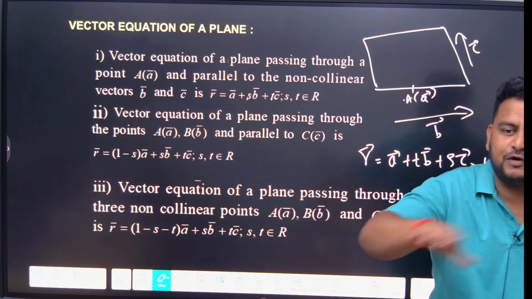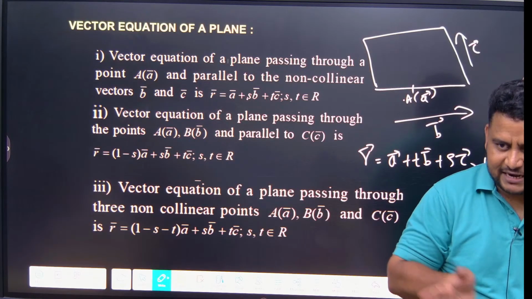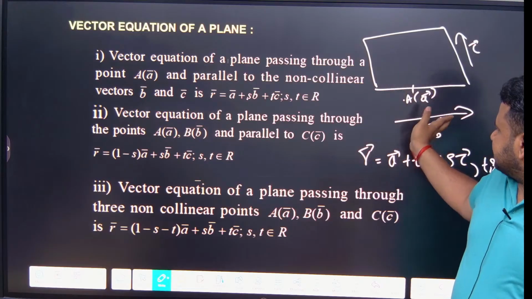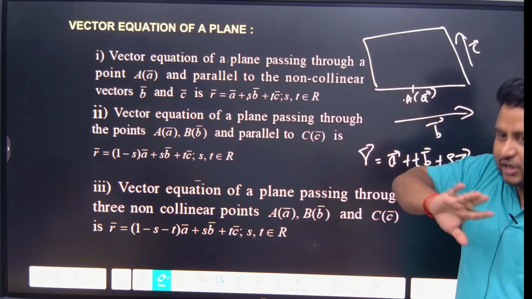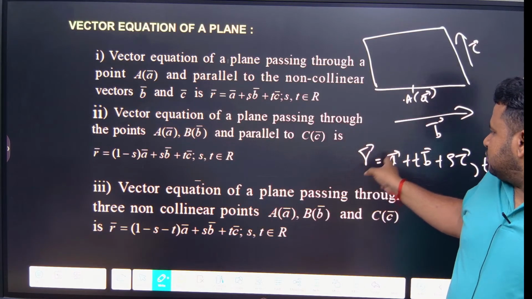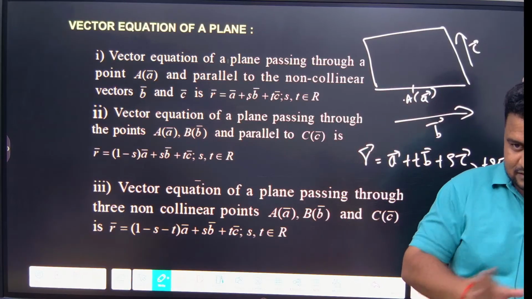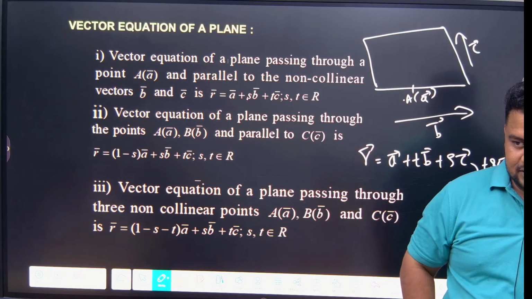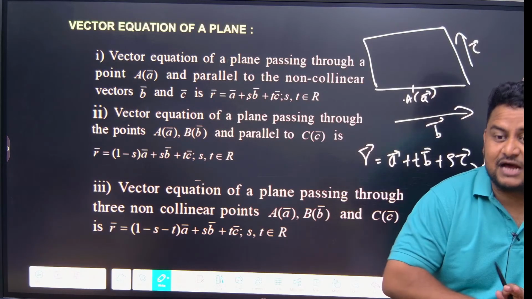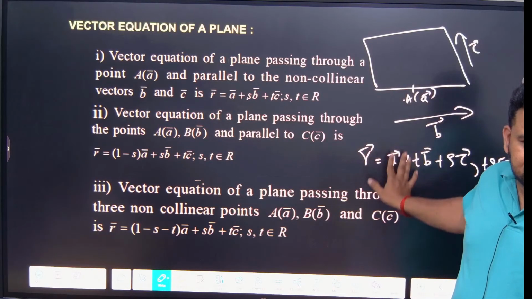Next, we are talking about a plane. It passes through a position vector and is parallel to two vectors, vector b and vector c, but vector b and vector c are not parallel to each other, they are not collinear to each other. That time what will you write? r is equal to a plus tb plus sc. When they give a question like this, some vector they will give in i, j, k, something like this, parallel to vector b and vector c. But vector b and vector c themselves are not parallel or collinear. That time, you will use this condition. Clear?